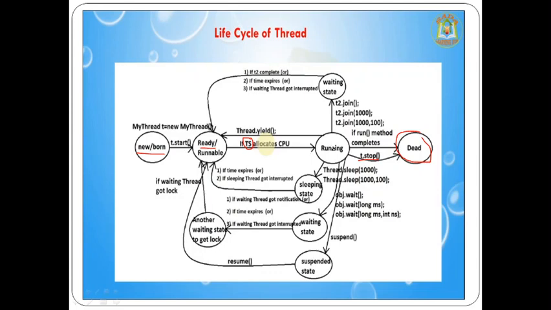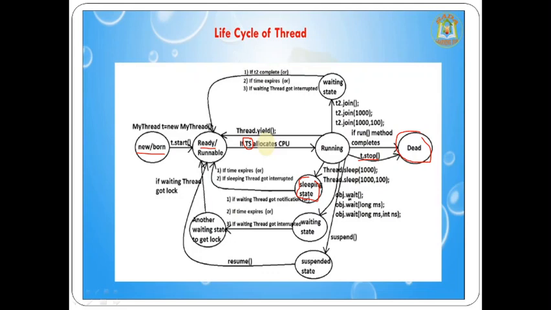These are the things we discussed previously, but other than this, we also have different possibilities. I will explain one by one. See here again. From the running state, if you want to make the thread idle for some time, you can call the sleep method, and we will go to a state called the sleeping state. If your sleeping time is over, you will automatically come to the ready state, and from the ready state, if the CPU is allocated time, you will come to the running state.